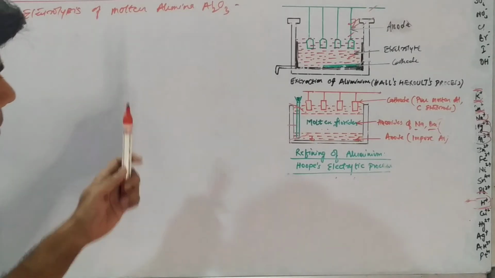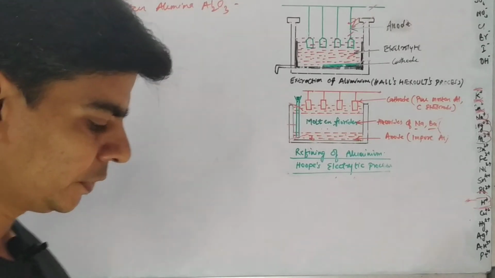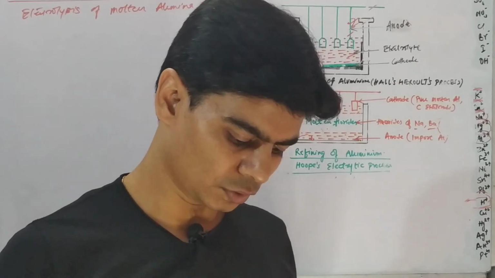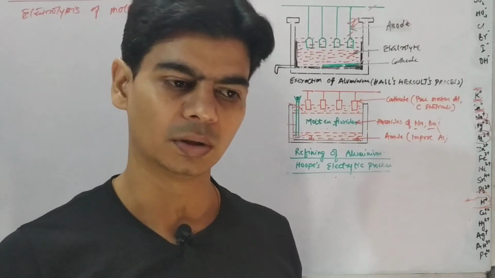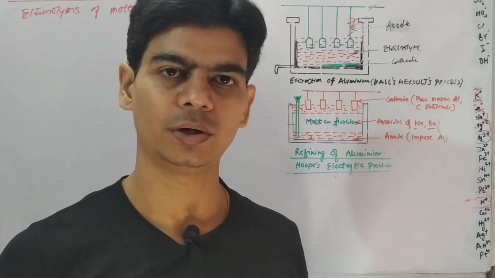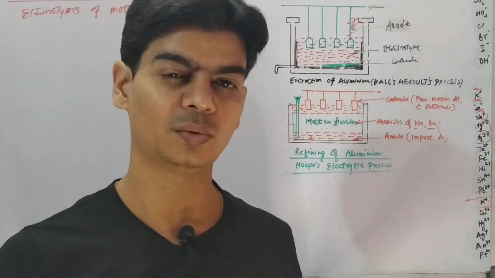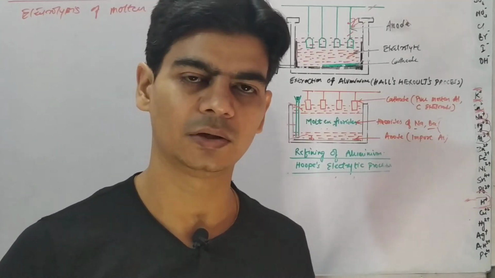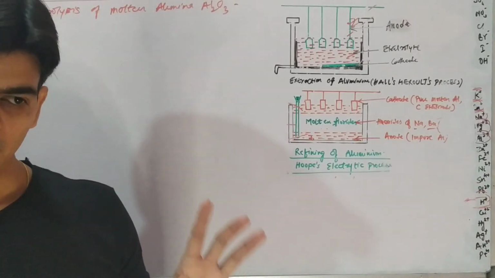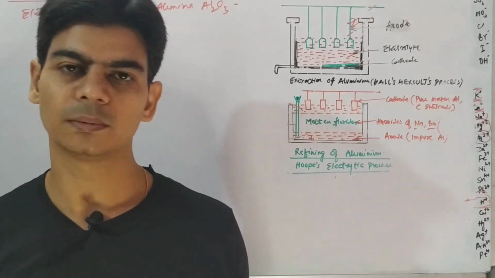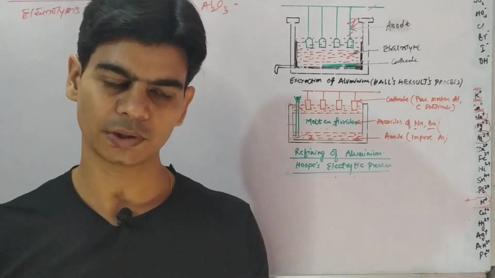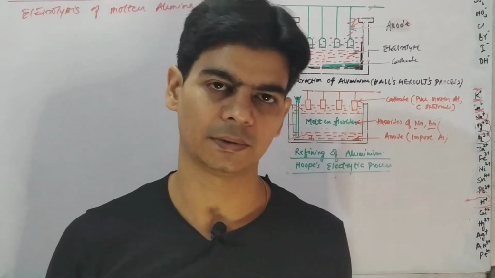But in case of alumina, we know that when we did electrolysis of lead bromide, the fusion temperature, or the melting point of lead bromide, was around 380 degrees Celsius, if I recall correctly. That temperature needs to be maintained during the entire process of electrolysis so as to maintain lead bromide in molten state.